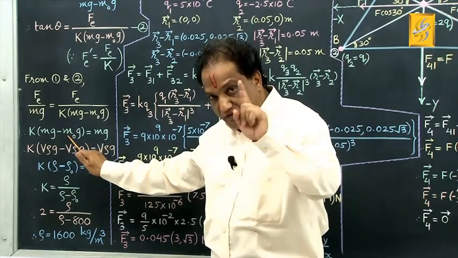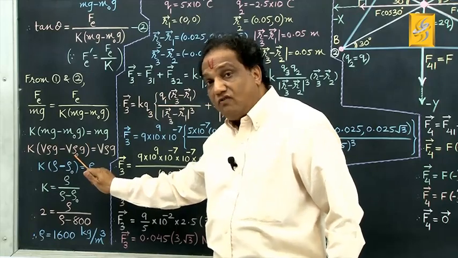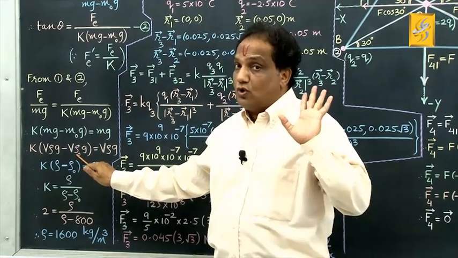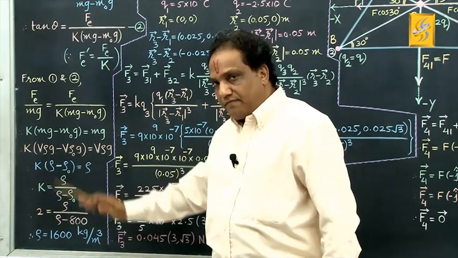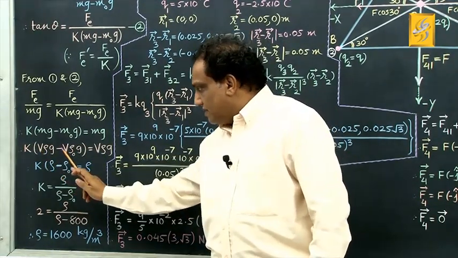Because this is the mass of liquid, I should write here the density of liquid, that is rho 0. Right now it is the density of kerosene. And what about V? Why are you writing the same volume here?